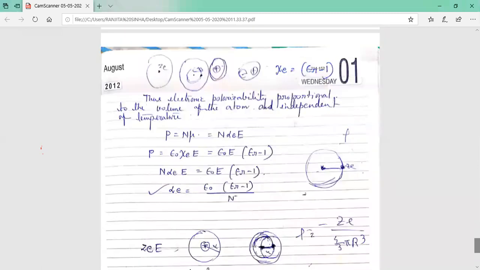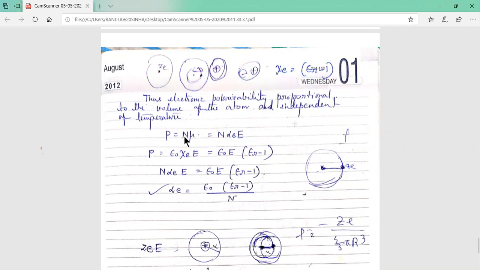Now, when I was discussing electronic polarizability, I told you that alpha equal to epsilon 0 into epsilon r minus 1 divided by n. So this is the proof. It is very easy to prove this. How will we prove it? P equal to n into mu. That is the polarization vector or polarization density, equal to n into mu.